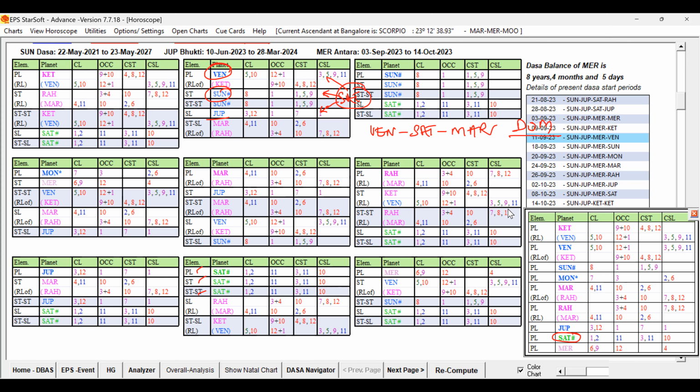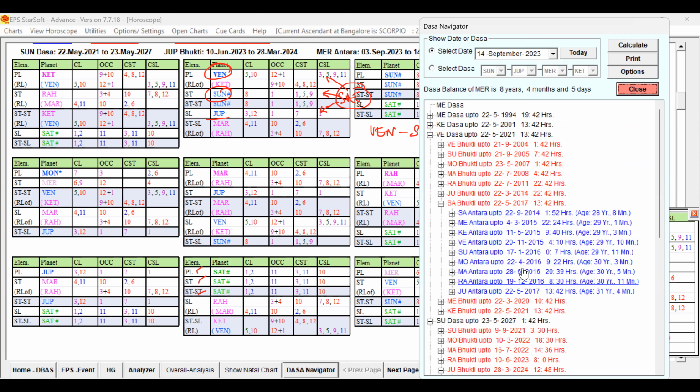Now let us check the Antara Lord. At the time of marriage, Antara Mars was running. So this is the birth chart of the male, so the conception can take place according to the strong periods of the female, that wife, and also according to their menstrual cycle periods and all these things. So 1 or 2 months plus and minus will be there. Still, let us check, because Mars itself is going to be a small period only. Mars is going to run for only about 2 months, maximum 2 months, 5th month and 6th month. So within that, it is possible for the conception, or in the next month, Rahu.